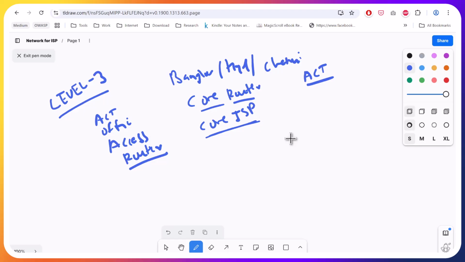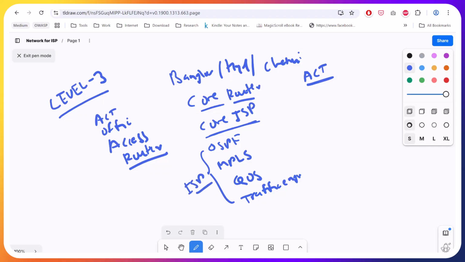By the ISP. There are multiple protocols used by the ISP in doing that. A few are OSPF, then MPLS, then QoS, and traffic engineering. These are the protocols used by the ISP internally to route our request.